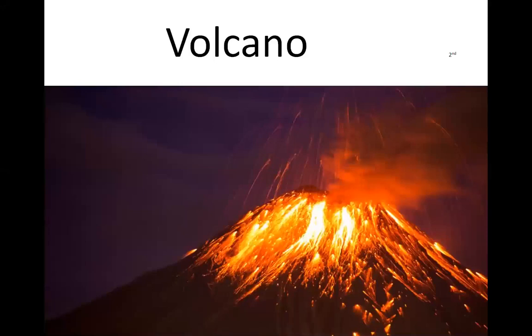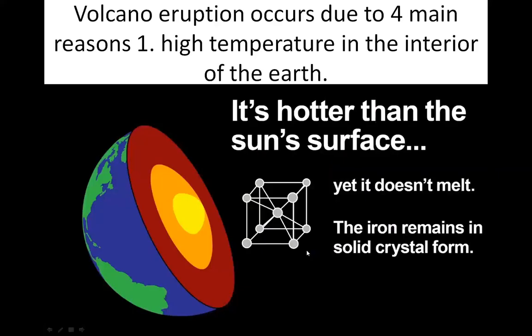Today volcano refers to an opening in the earth's crust from which molten lava, rocks, fragments, ashes, dust and gases are ejected from below the Earth's surface. Now, volcanic eruption occurs due to four main reasons.